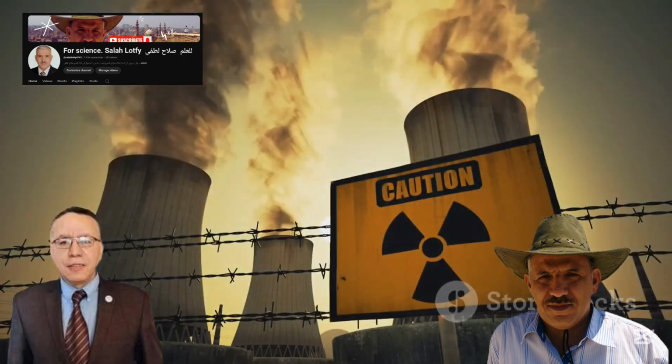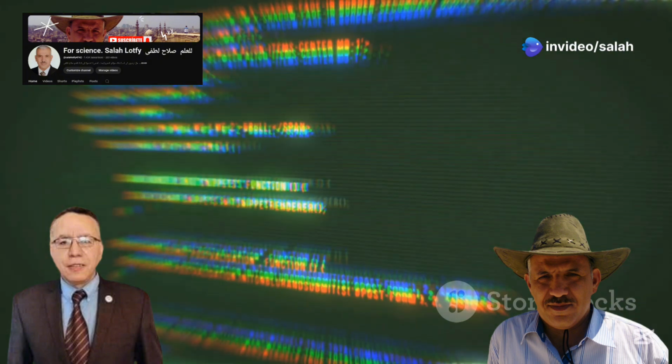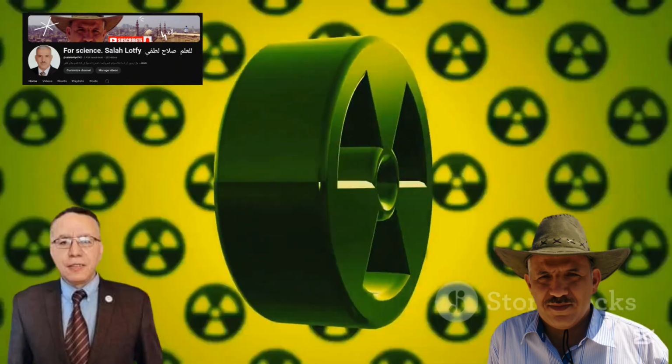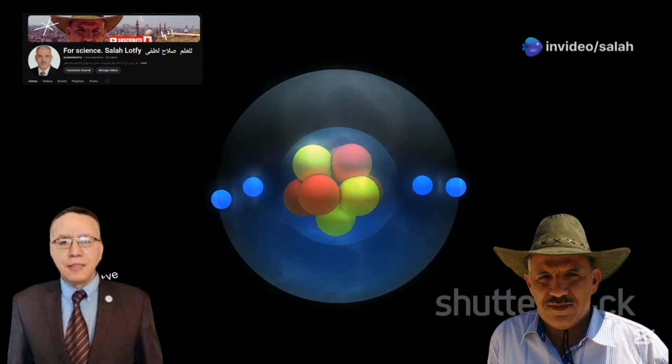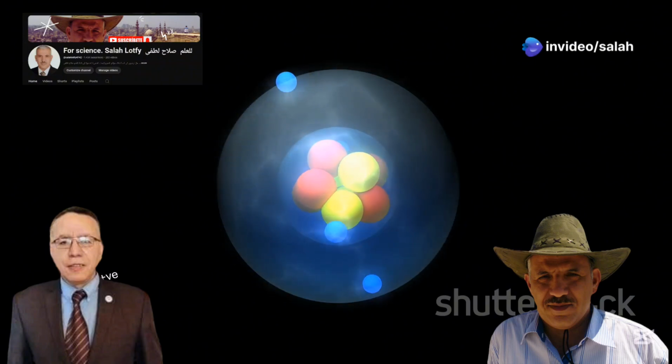Not all radiation is created equal. Nuclear radiation comes in different forms, each with unique properties and levels of penetration. Three primary types, alpha, beta, and gamma radiation, stand out as the most common and significant. Alpha radiation, the heavyweight of the group, consists of 2 protons and 2 neutrons, essentially a helium nucleus.